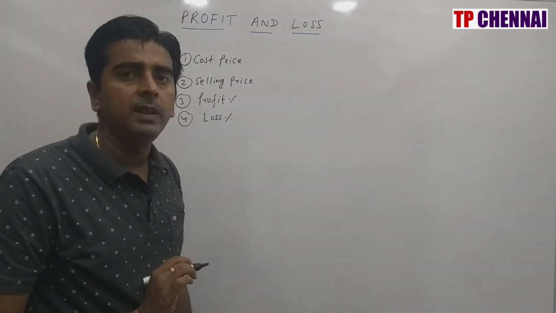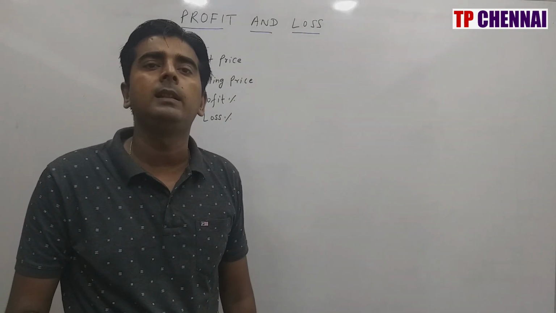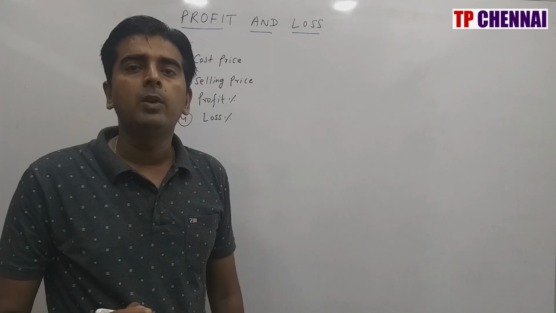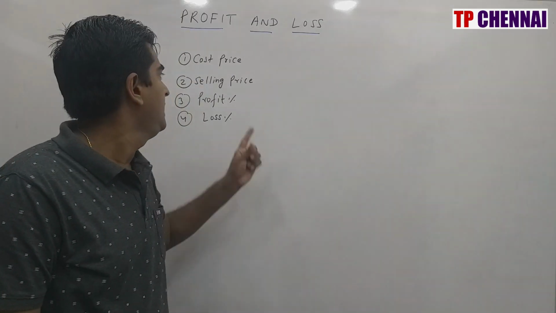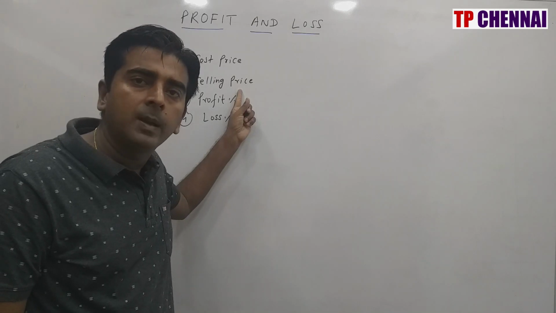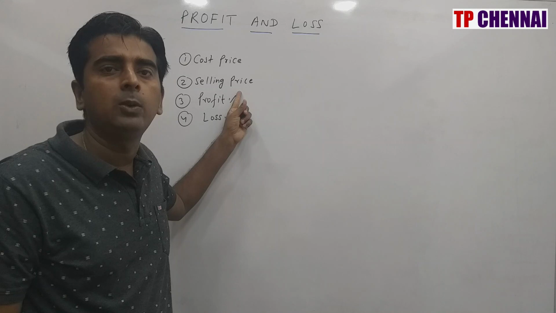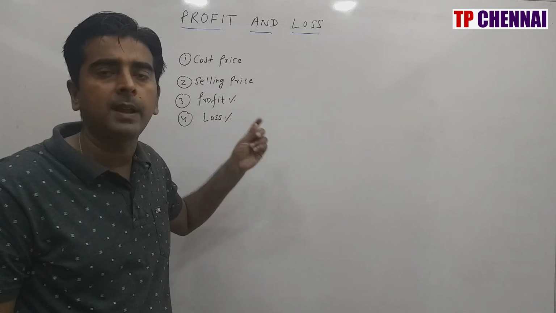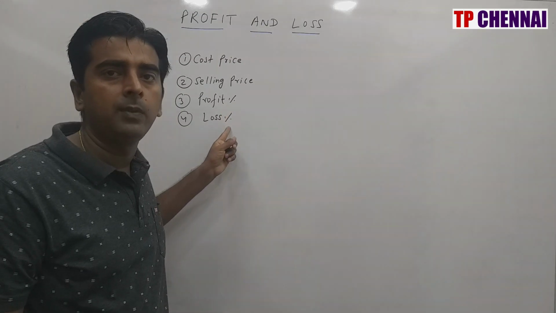So basically, what is the meaning of cost price? Cost price is nothing but the price at which an article or anything is purchased. Whenever you are purchasing something from a shop, that is nothing but cost price. Then what is the meaning of selling price? Selling price is the price at which the article is sold. Whenever a shopkeeper is selling something to a customer, that is nothing but selling price. Then what is the meaning of profit percent and loss percent?